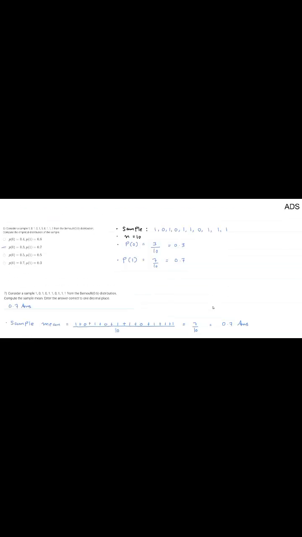Let us now see question number 6. Question number 6 basically says to consider a sample from a Bernoulli distribution whose probability of success is 0.6, and we are asked to find the empirical distribution of this sample. As we all know, the empirical distribution is a type of probability distribution that is derived from the observed data rather than the theoretical model, and here we are already provided with the data or sample. So we are going to use the basic method to find the probability of something, which is the number of favorable data by total data.